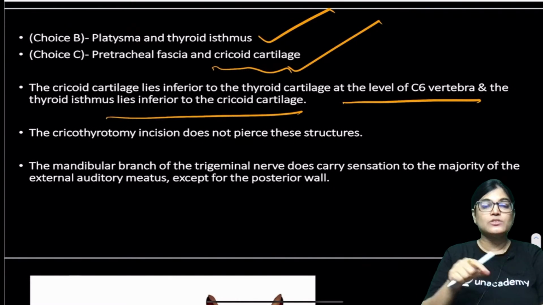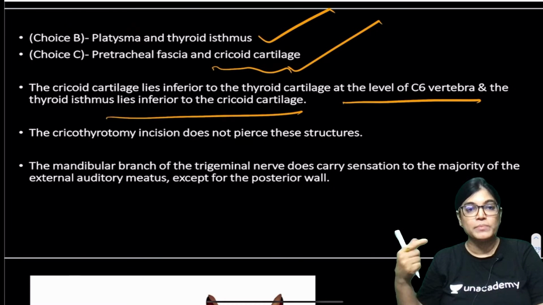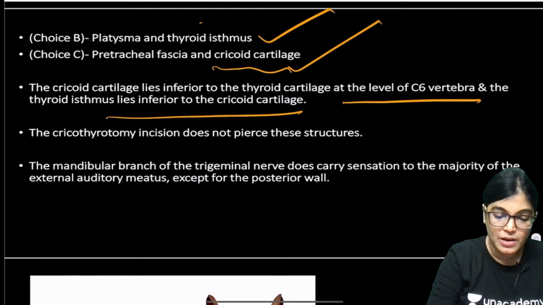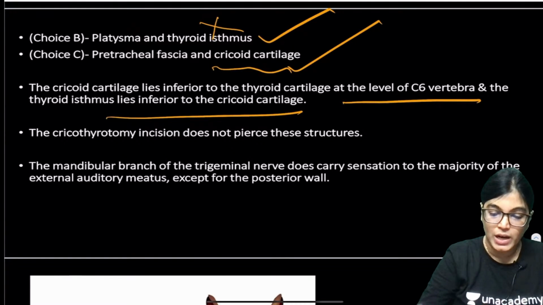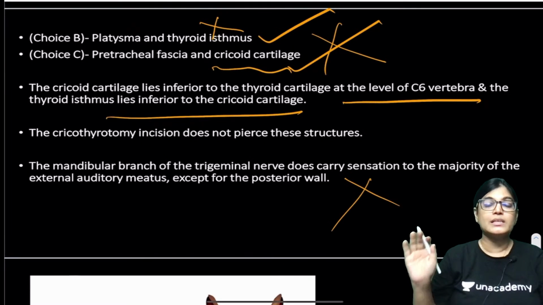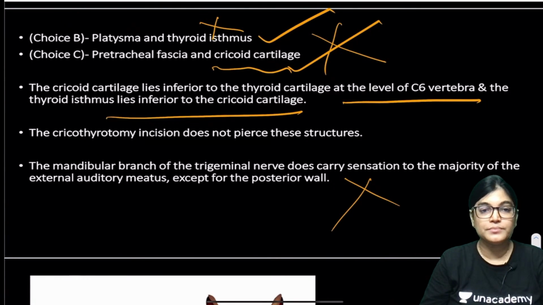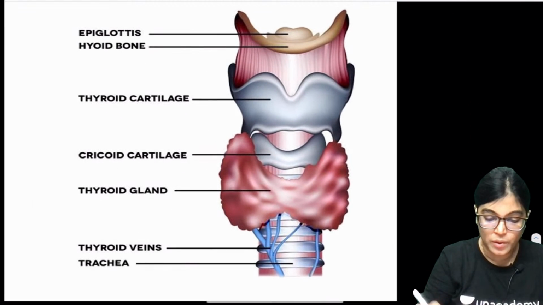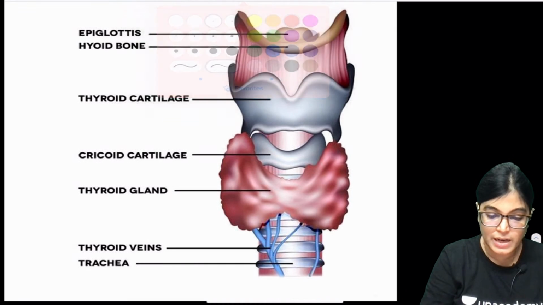So in case of when the cricothyrotomy has to be performed, in no way are we going to cut the thyroid isthmus, and we are not going to cut the cricoid cartilage. So this is the reason these two can't be the correct answer. Okay. Now moving on, just let me show you this diagram once more.